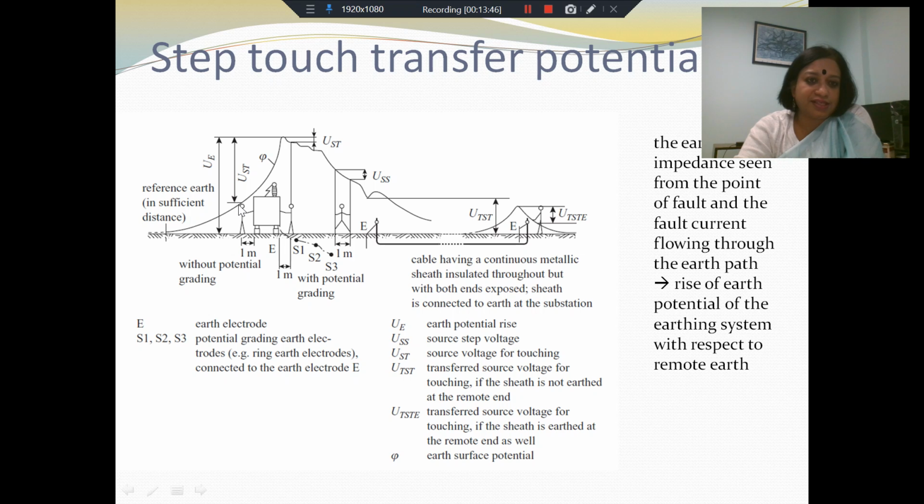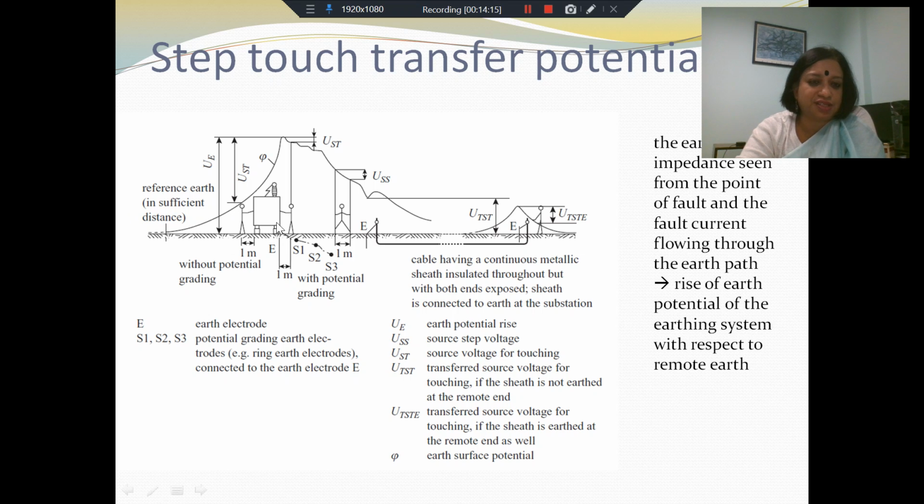So as you can see, at this point you have an increase in potential with respect to earth. This is your earth potential, which rises above the reference potential, and then a person will have a certain UST. UST is the source voltage for touching.